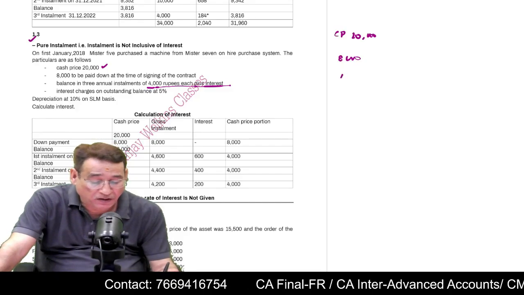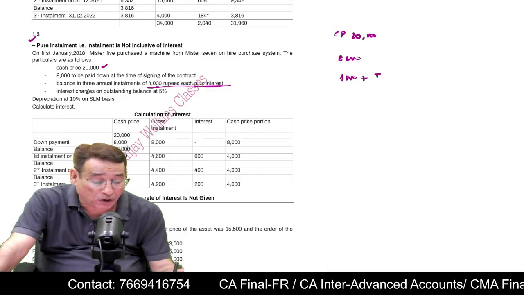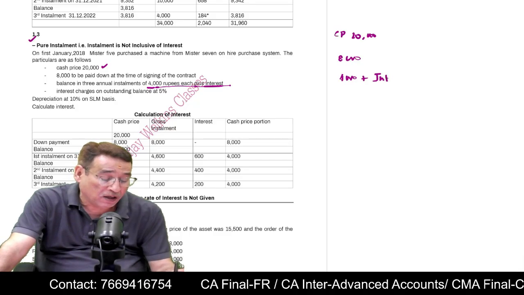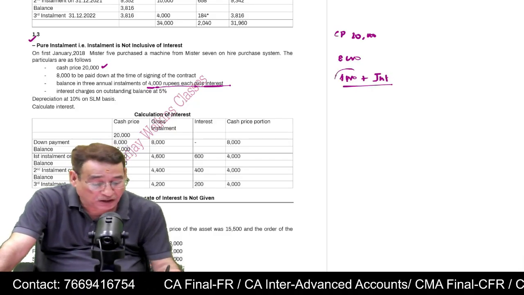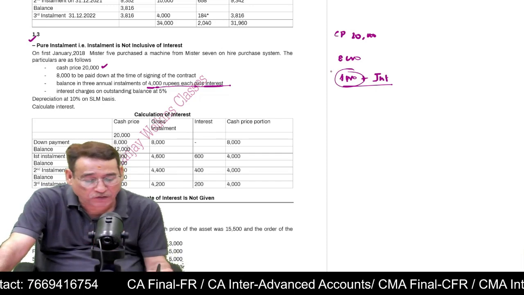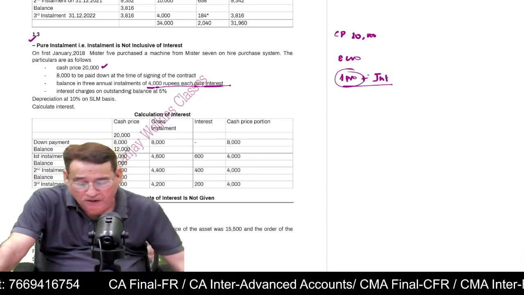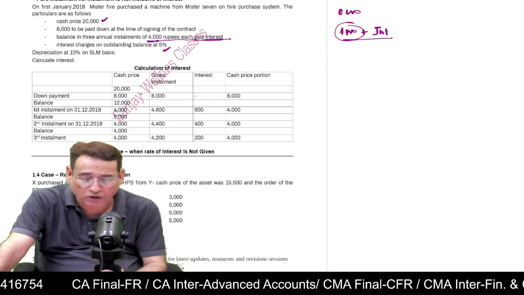So that means this time the installment which is given to us is not inclusive of interest, because it is given that the installment will be 4,000 plus interest. That means this portion is not inclusive of interest. So that is why it is known as a case of pure installment. In this case, the rate of interest is 5%. Actually, the methodology will remain the same.